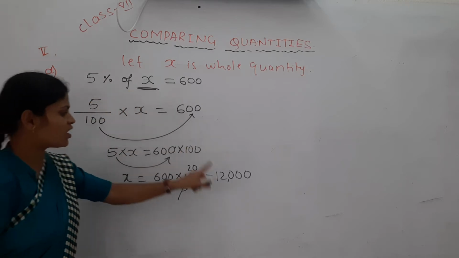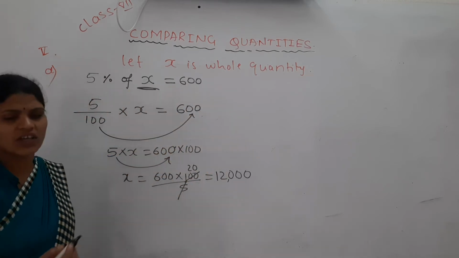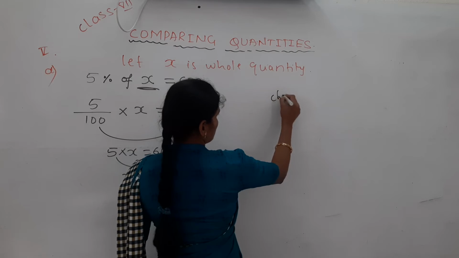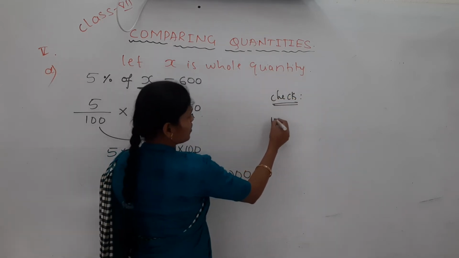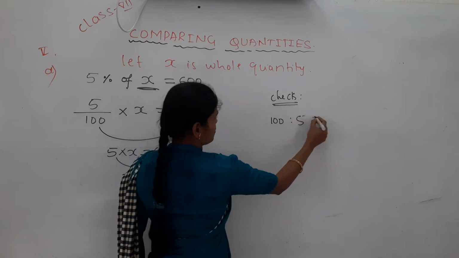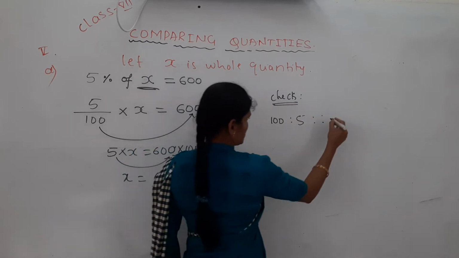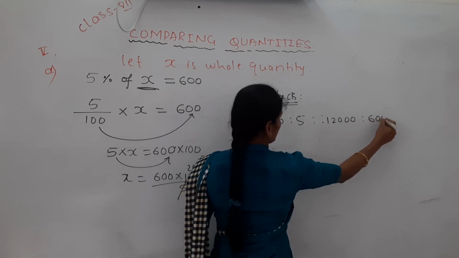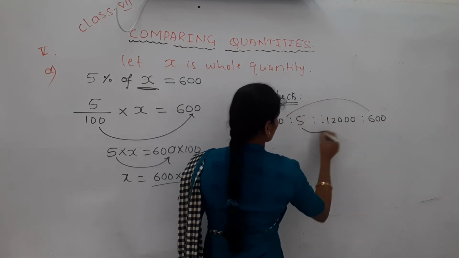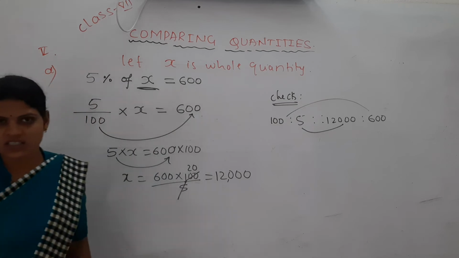Yes, 5% of this 12,000 is 600. You can verify. Check your answer whether it is correct or not. Out of 100 how much is it? 5. Out of 12,000 how much is it? Yes, tell me, 600. Yes, given. If these two things are equal, then our answer is correct.